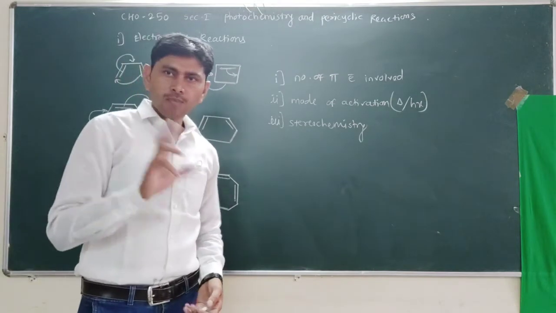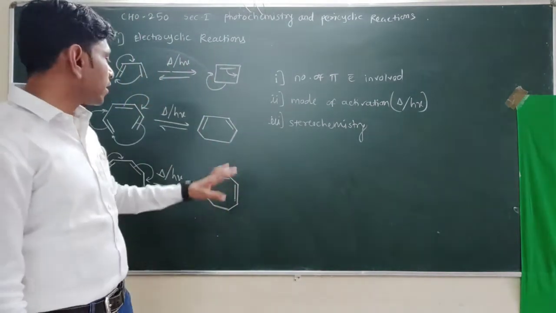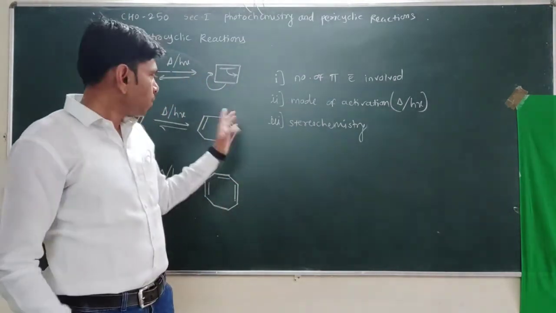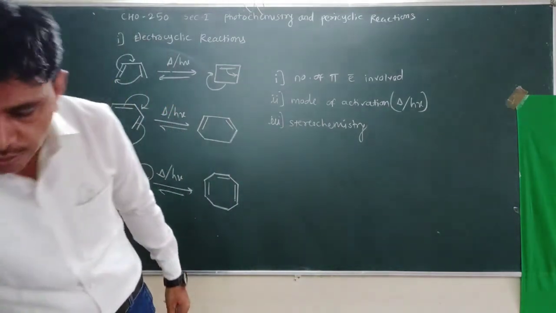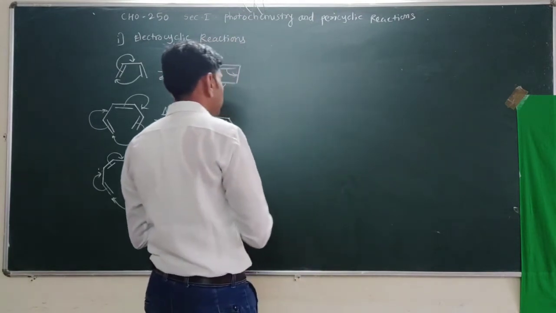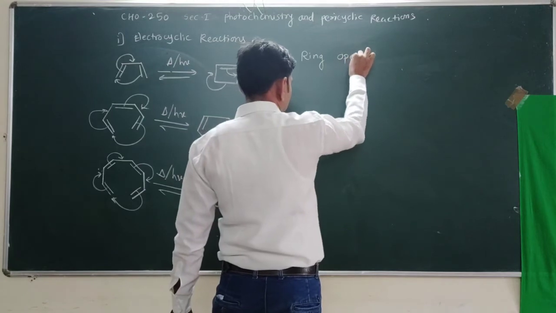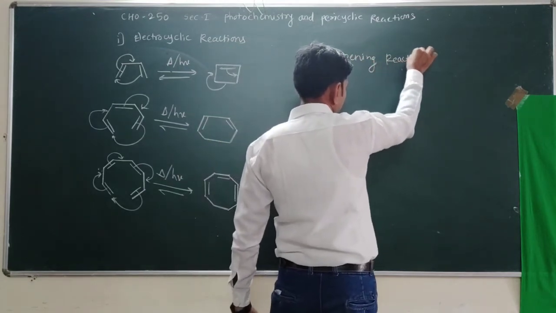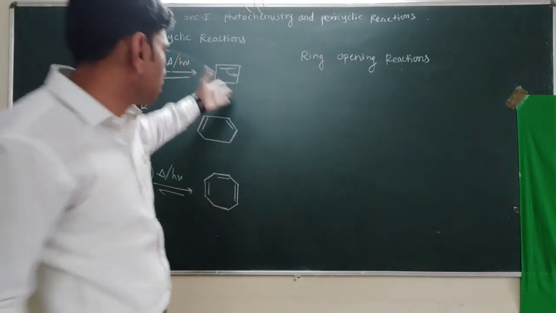Now an important point is that in electrocyclic reactions, ring opening and ring closing reactions are occurring. First let's start with the ring opening reactions. In a ring opening reaction, see this reaction.